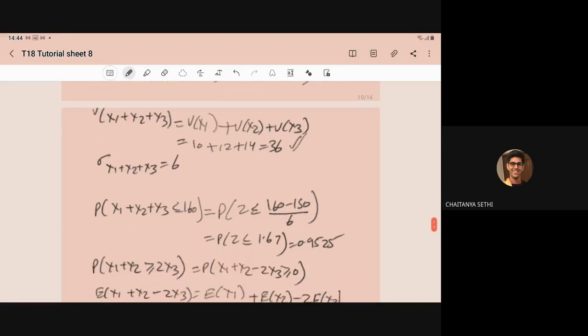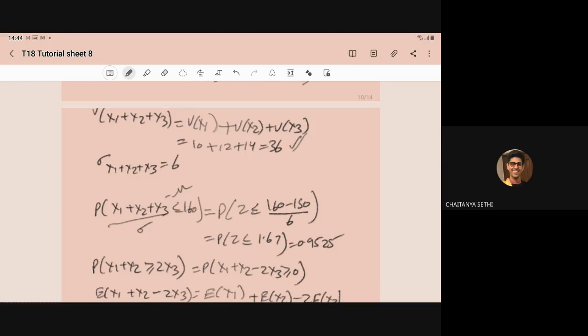So now the required probability of x1 plus x2 plus x3 less than equal to 160. If you do minus mu upon sigma, it will become the z normal variate. So probability of z less than equal to 160 minus 150 upon 6. So the required probability will be 0.9525.